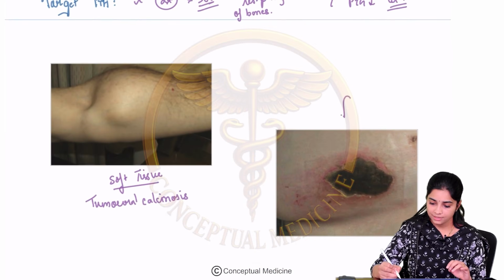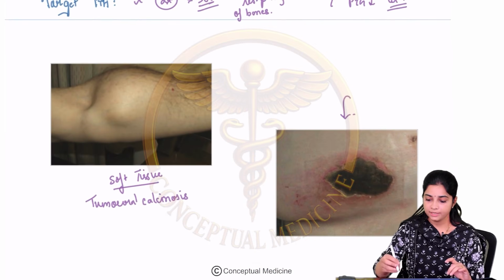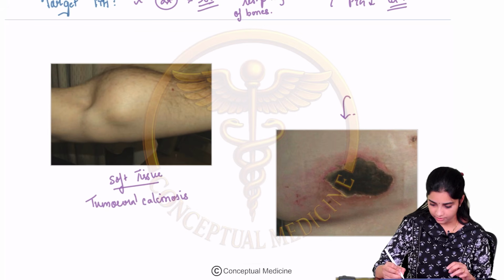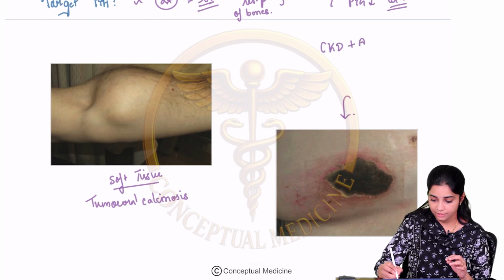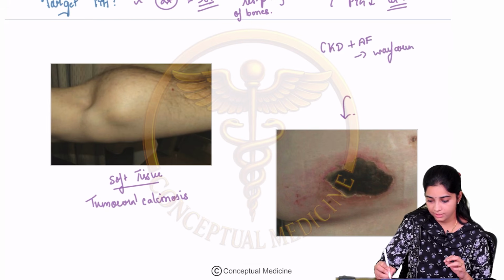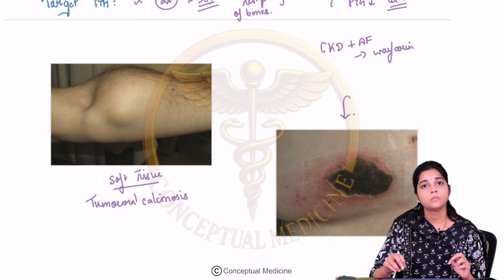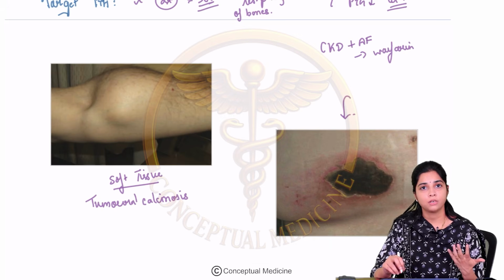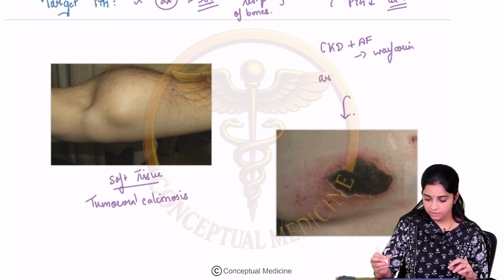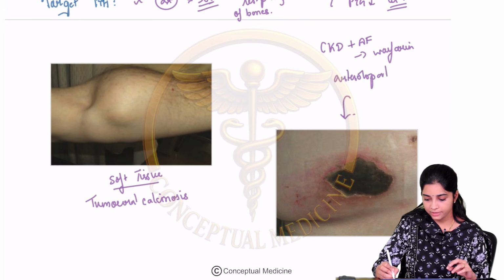Now, what is this image? Okay. In certain patients, if you have a CKD patient with atrial fibrillation and you have started the patient on warfarin, if they have a low bone turnover disease, this high calcium along with the warfarin can cause a devastating arteriolopathy. What is the meaning of that? It causes